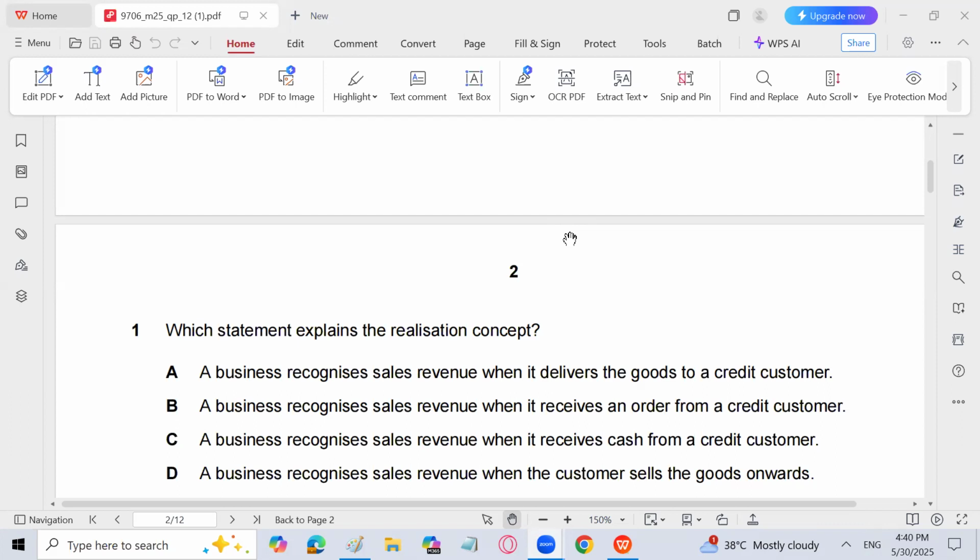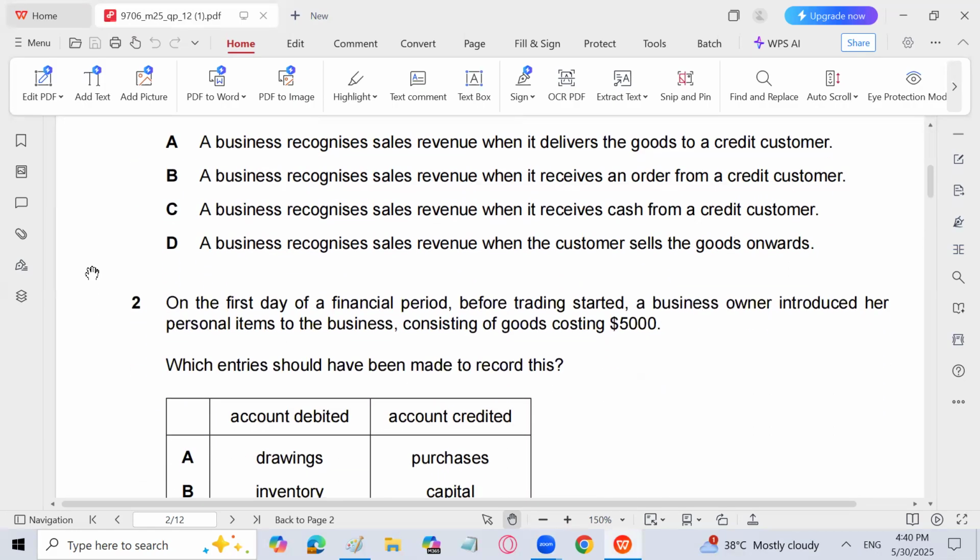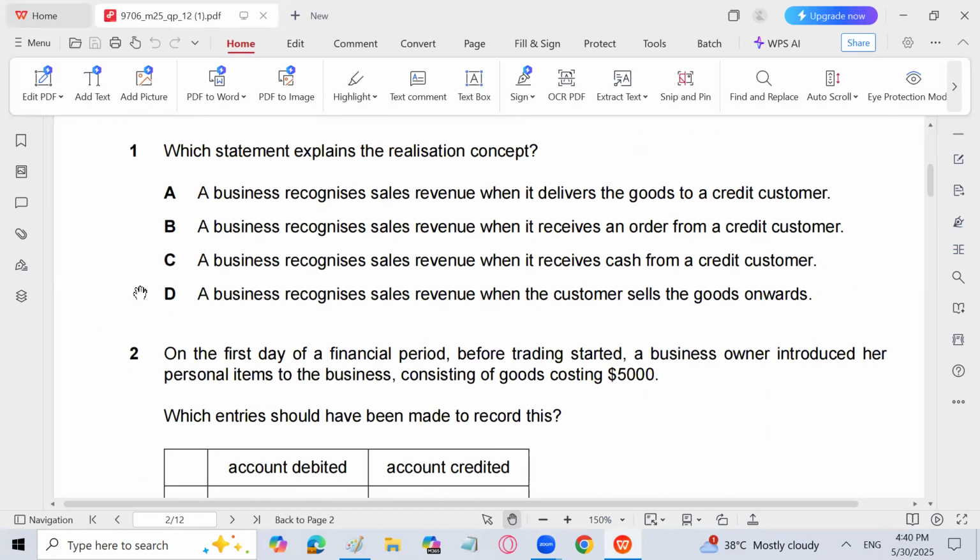Which statement explains the realization concept? The realization concept says that when the goods are passed to the buyer, we will record sales. So A is the answer: a business recognizes sales revenue when it delivers the goods to a credit customer, whether cash is received or not. When it receives an order? No. When it receives cash? No. When the customer sells the goods onwards? No. When the goods are delivered, we record sales.